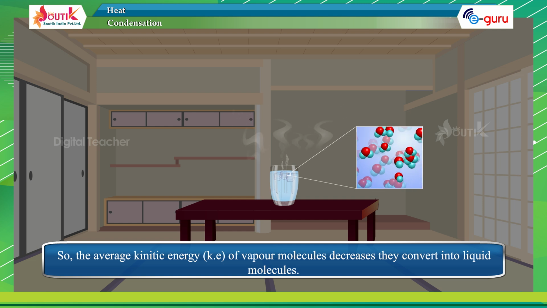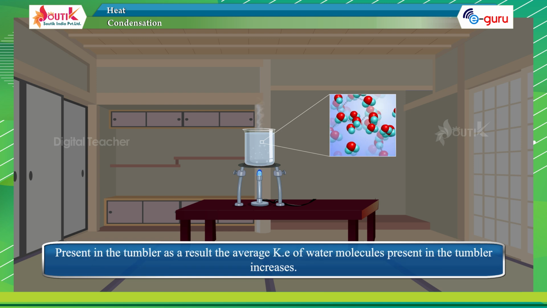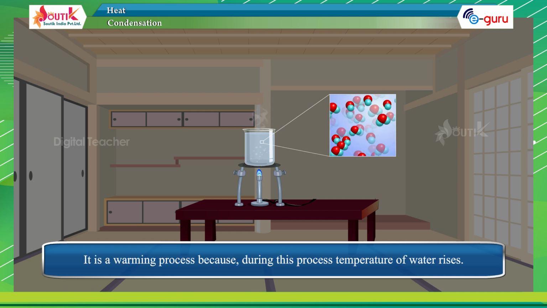So, the average kinetic energy of vapor molecules decreases and they convert into liquid molecules. But the energy of the glass tumbler increases. It gives heat to the water molecules present in the tumbler. As a result, the average kinetic energy of water molecules present in the tumbler increases. Hence, the temperature of water present in the tumbler increases. It is a warming process because during this process, the temperature of water rises.